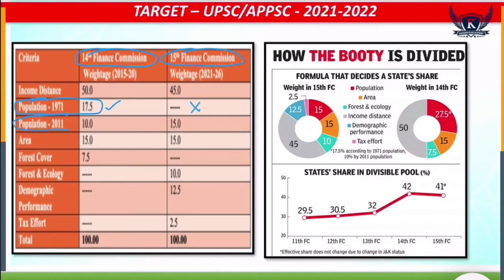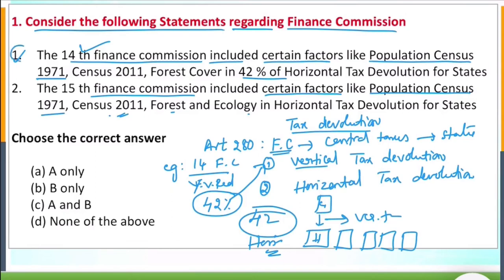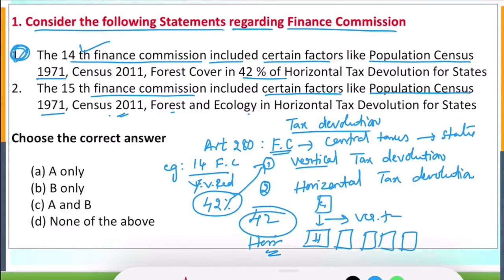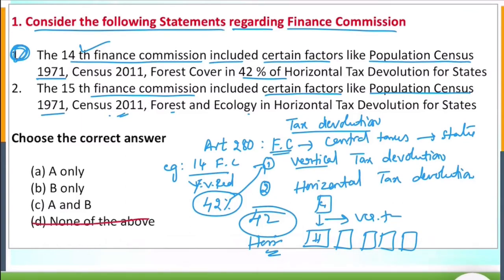And 2011 present, and forest cover area present and absent. That means statement 1 definitely will be right because all are present there. Once statement 1 is right, you know that we have to go for elimination method. None of the above, then only B should be eliminated. Then either A or A and B.